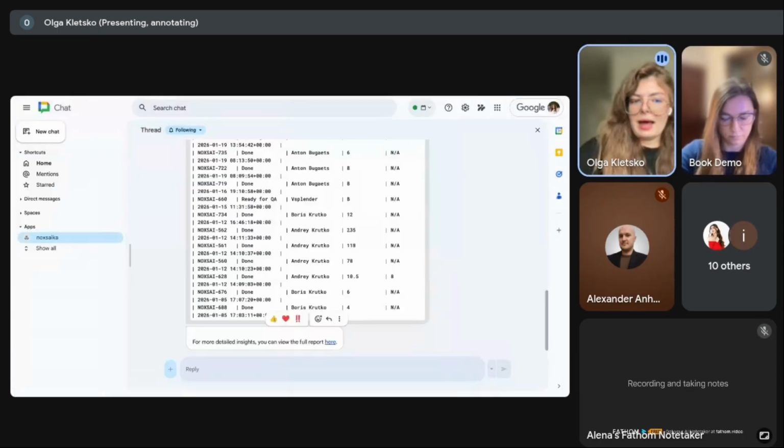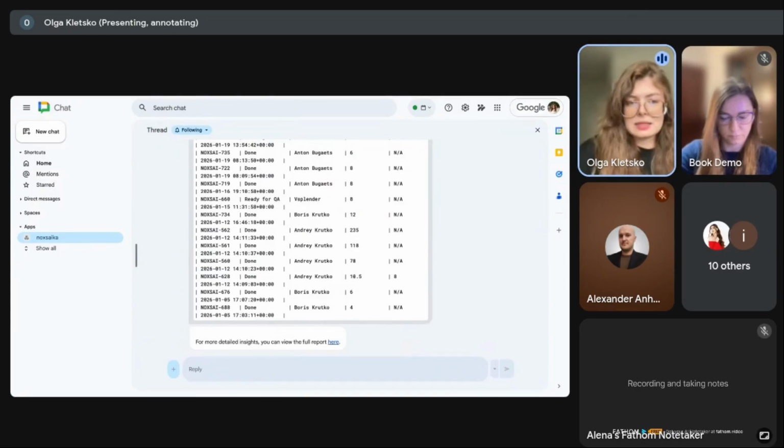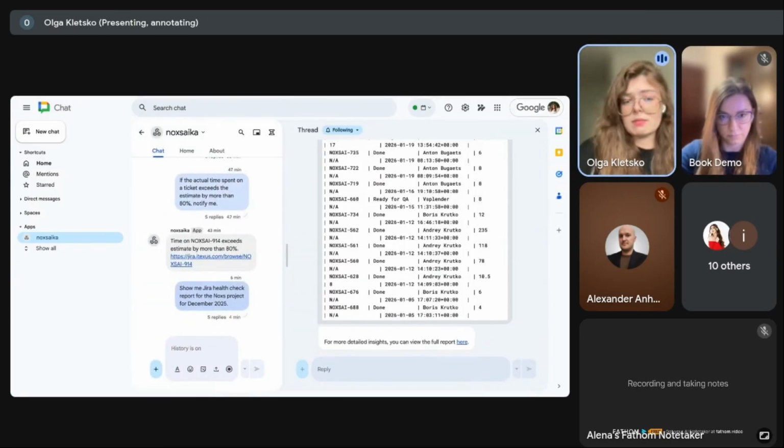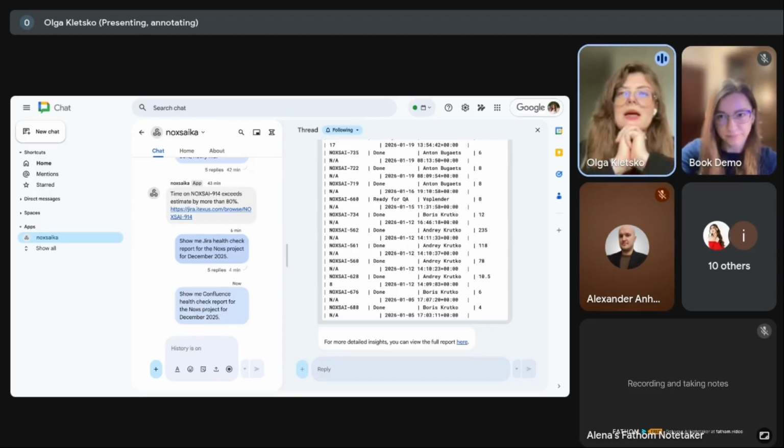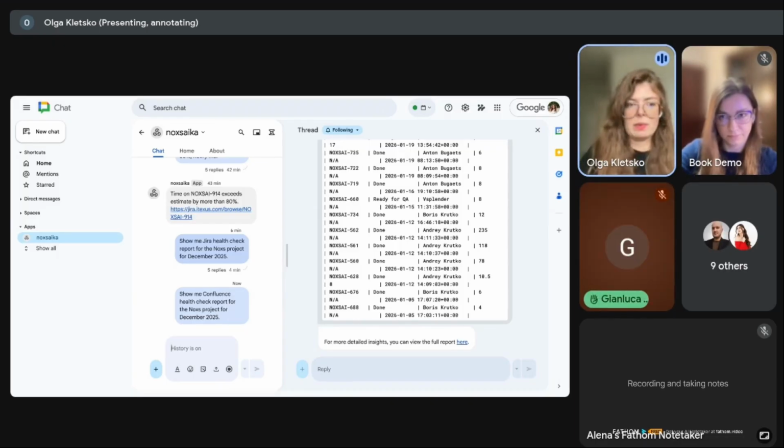If we return back to our chat and, for example, ask it about health in Confluence, because it's also a very interesting and good place for analysis. If we speak about Jira, everyone knows Jira, similar to everyone knowing how it works. We have a raised hand. Any questions here? You can maybe ask right now.